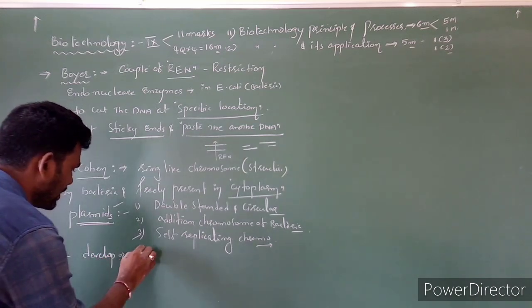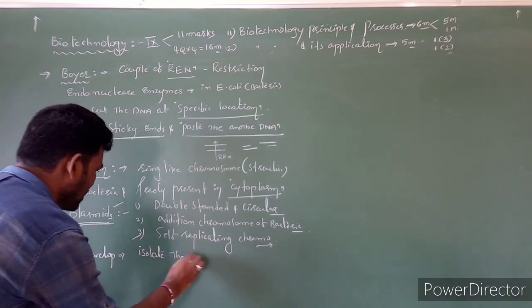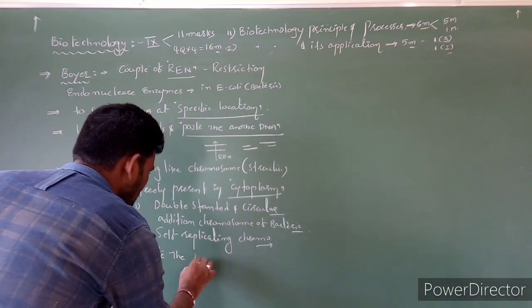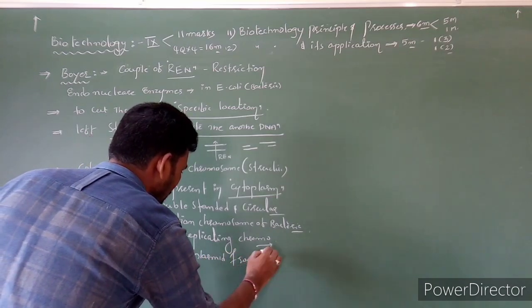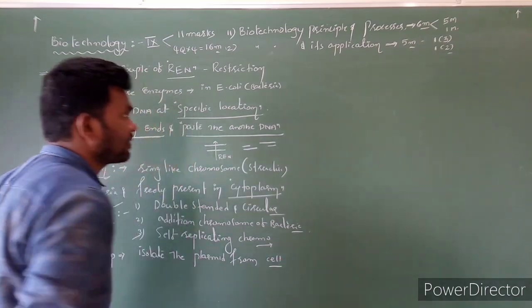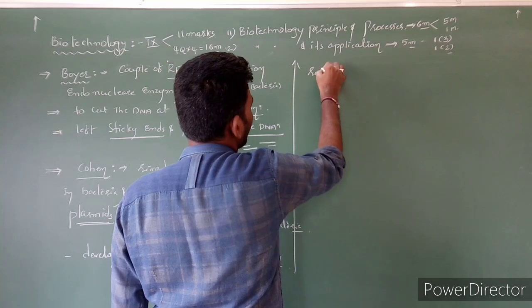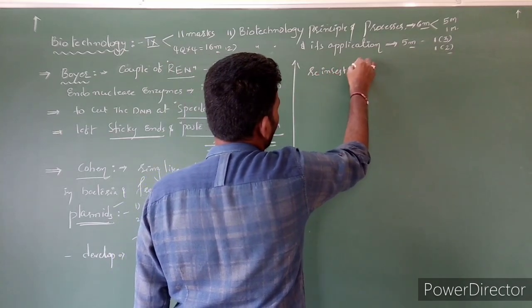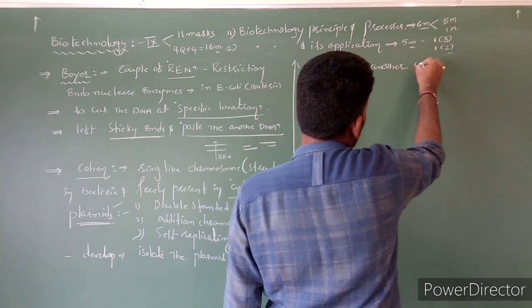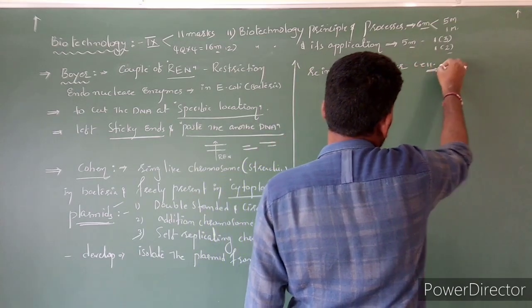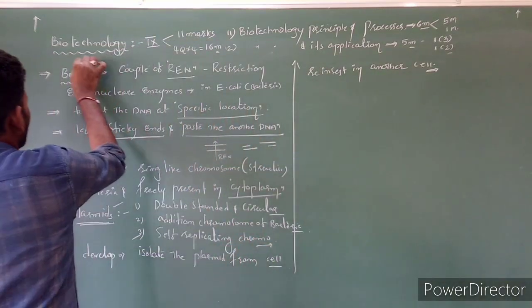By this we can isolate the plasmids from a cell and reinsert them in another cell. Got it?